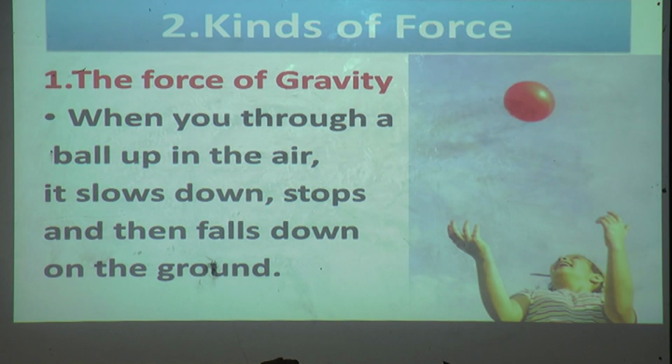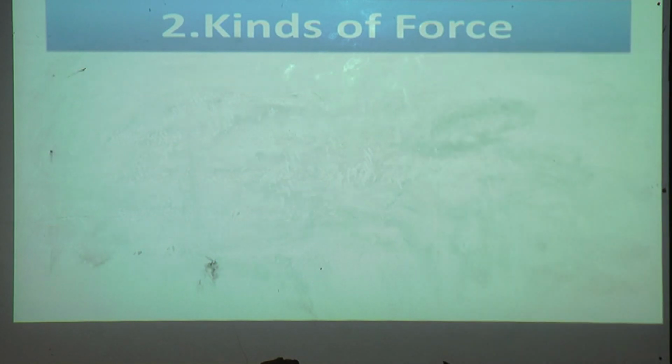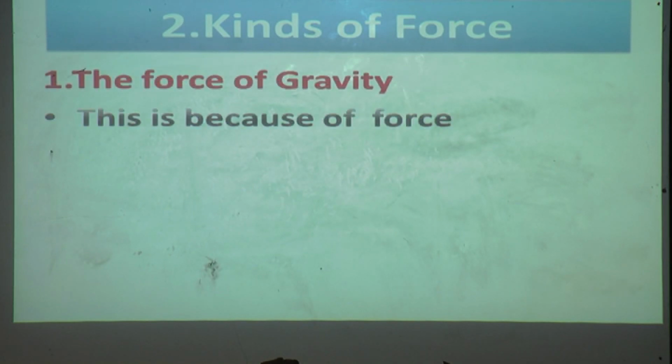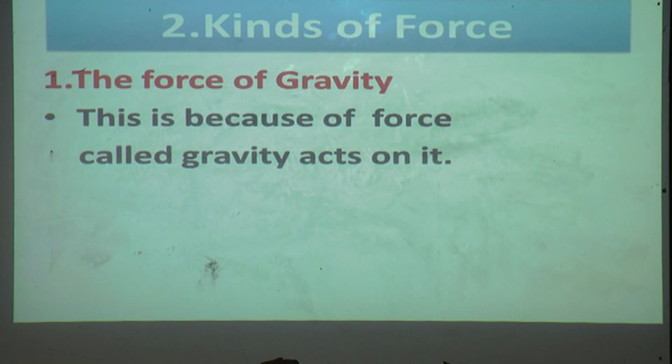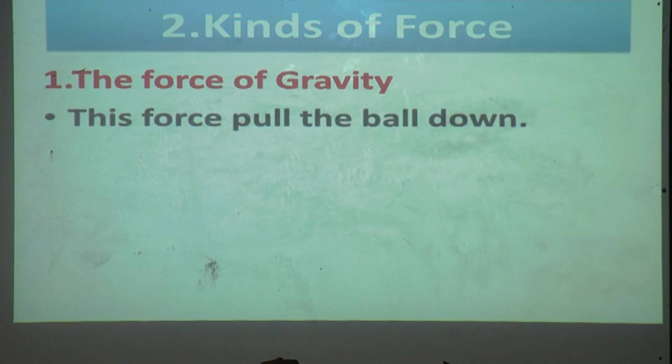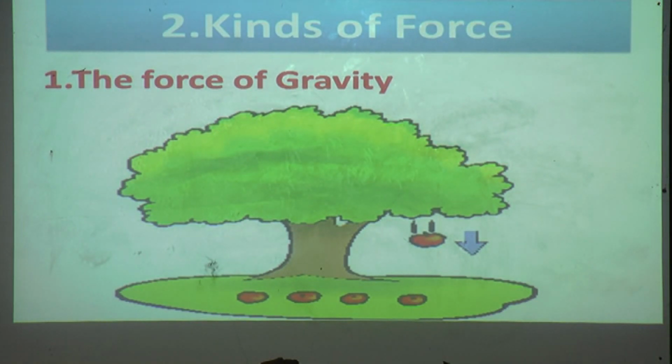Why does it come down only? Yes, we'll see what the force of gravity is. This is because a force called gravity acts on it. Because of the gravity it will come down. This force pulls the ball down, which means because of the gravity force, that ball will come down.